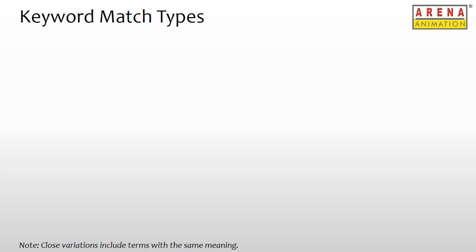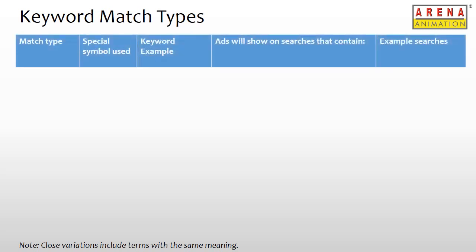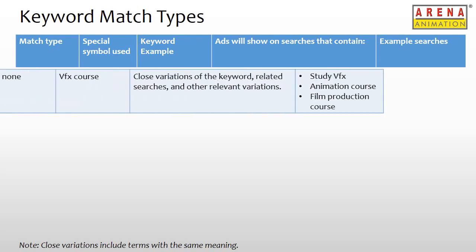Next, let's learn about the different keyword match types that are available in the ads platform. So what are keyword match types? Keyword match types will help control which searches on Google can trigger the ad. Brands can control whom to show their ads to based on how the search terms are entered in Google. There are basically 4 different match types that one can add to the ads platform. Each match type has its own function and purpose. Let's go through them one by one with examples.